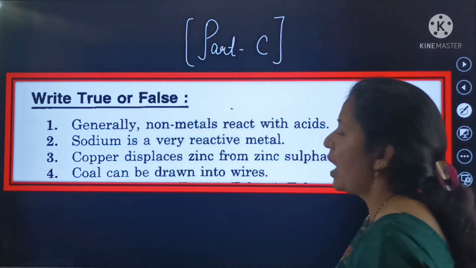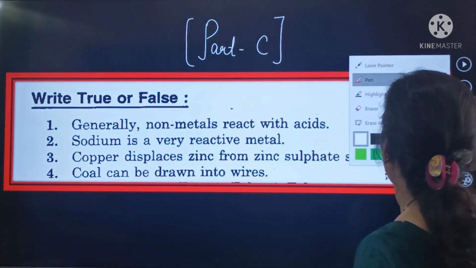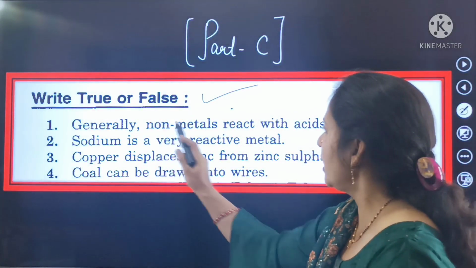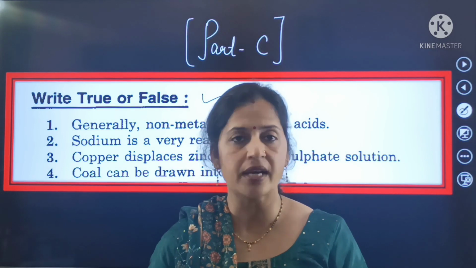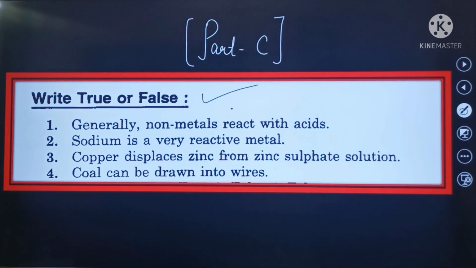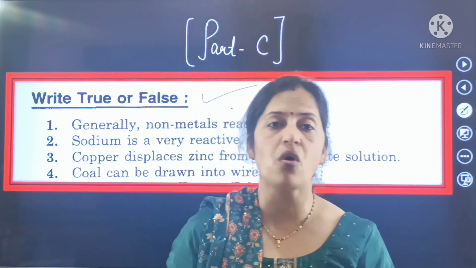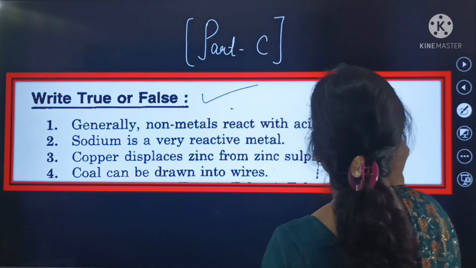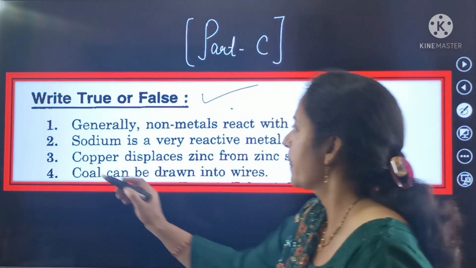It is your part C related with true or false. Now this part beta is directly related with true or false. Generally metals react with acids. You have to justify that metals always react with acids. That is absolutely right, because metals always react with acids. So this is true.